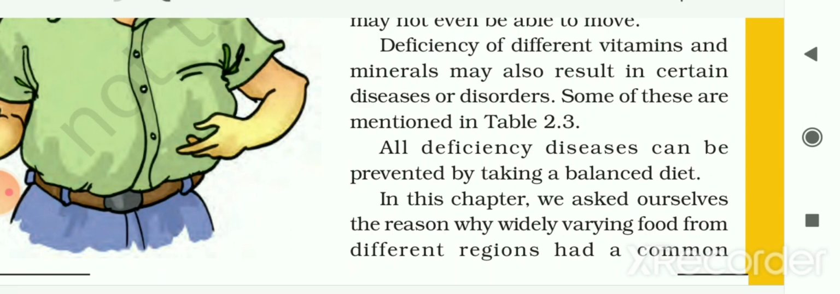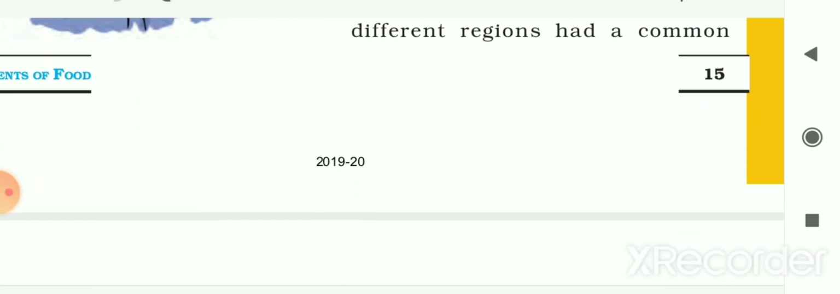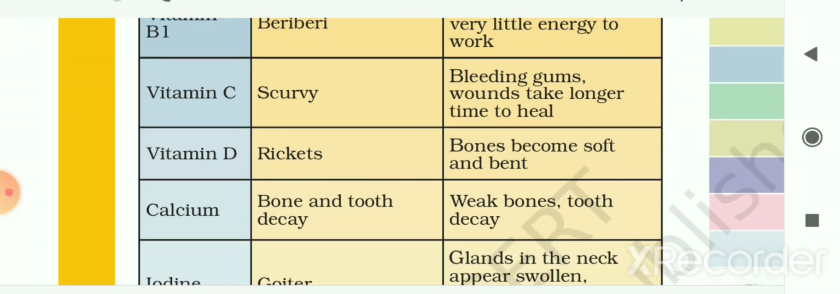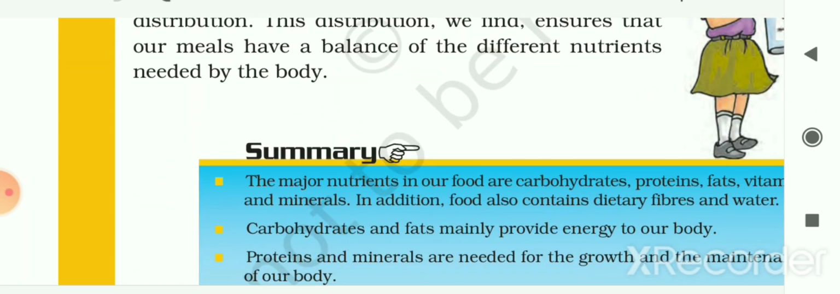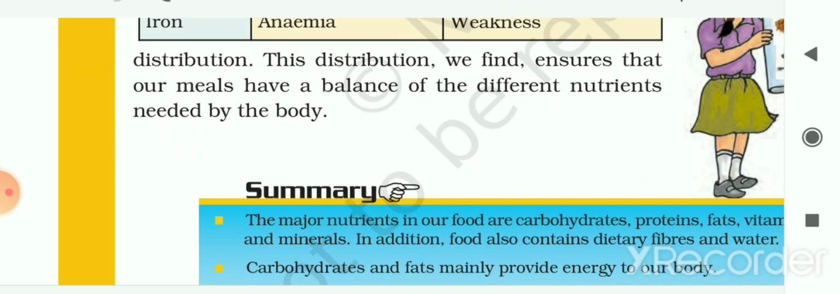So we always have to take a balanced diet. In this chapter, earlier we asked ourselves the reason why widely varying food from different regions had a common distribution. To maintain this balanced diet, the people of different regions have the common distribution of the food, and this distribution ensures that our meals have a balance of the different nutrients needed by our body.